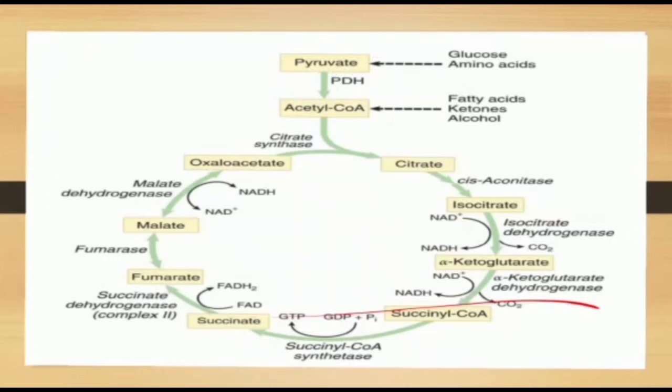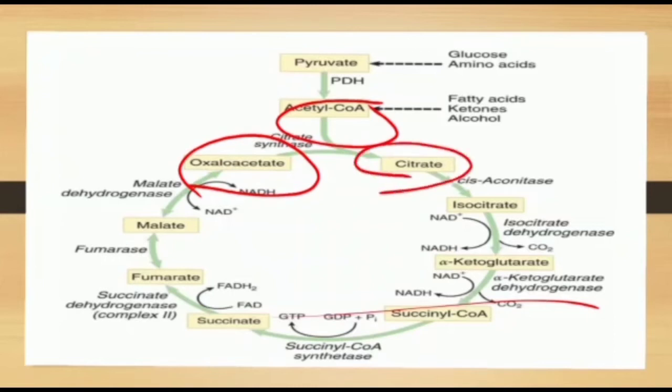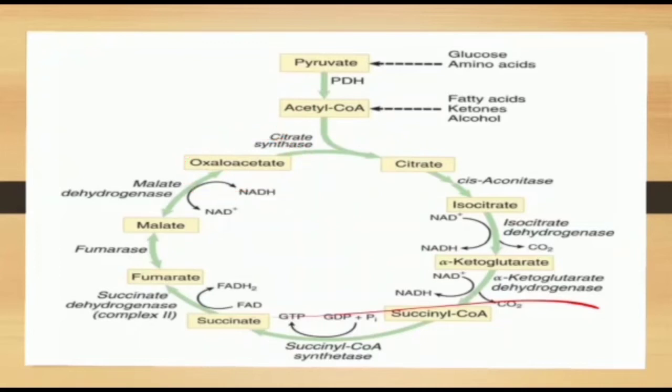Oxaloacetate condenses with acetyl-CoA to form citrate, catalyzed by the enzyme citrate synthase. The citrate is isomerized to isocitrate. Isocitrate dehydrogenase catalyzes the conversion of isocitrate to alpha ketoglutarate. During this reaction, one NADH molecule is produced and a CO2 molecule is released.